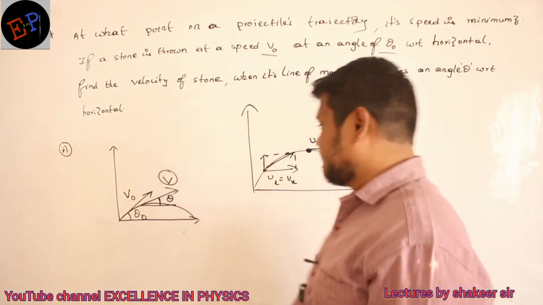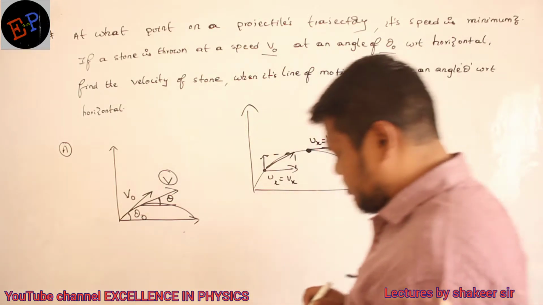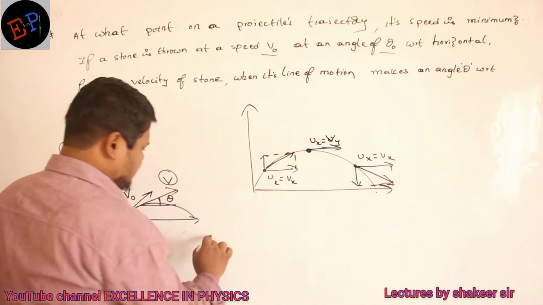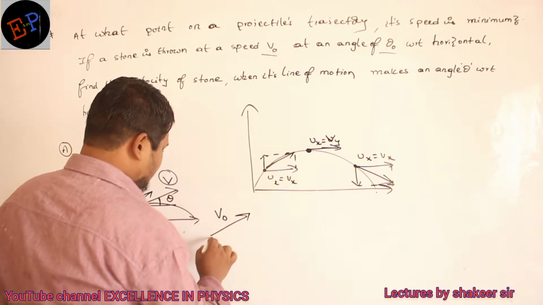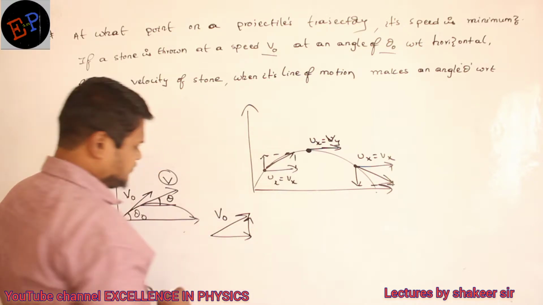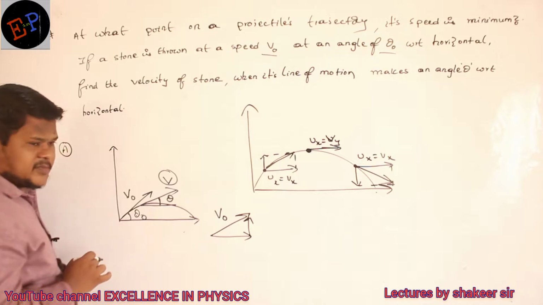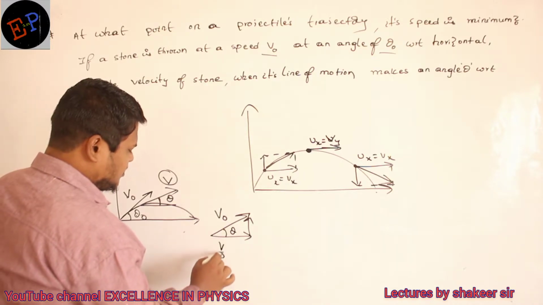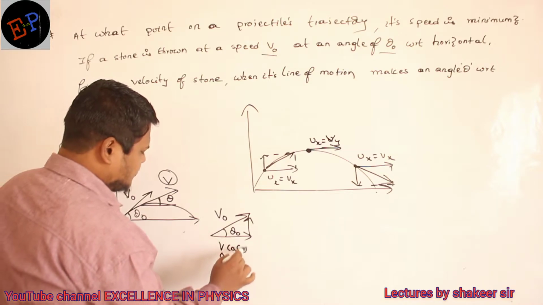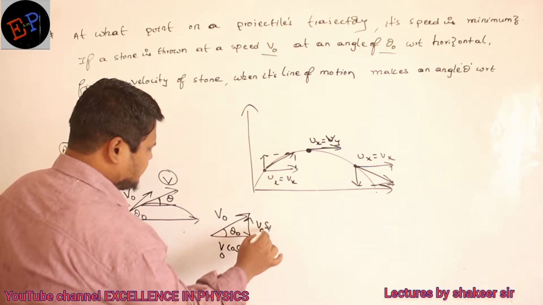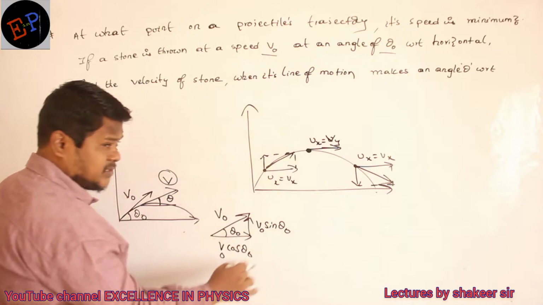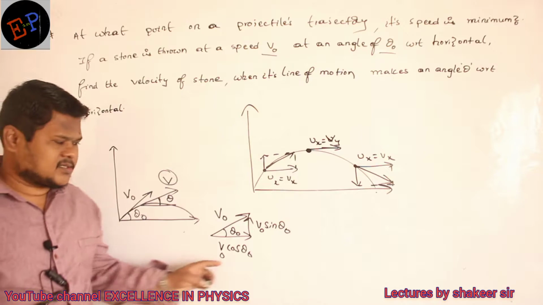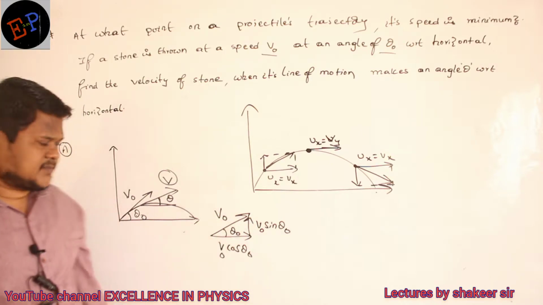Very simple. This initial velocity is v naught only, no? This initial velocity v naught, I can split into two components. Clear? How much angle is it making initially? Theta naught angle. So this is v naught cos theta naught and this is v naught sin theta naught. Any doubt up to here? Initial velocity I have split into two components, one velocity along the x-axis, one velocity along the y-axis.